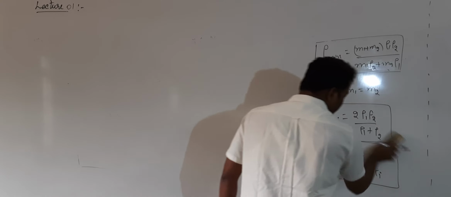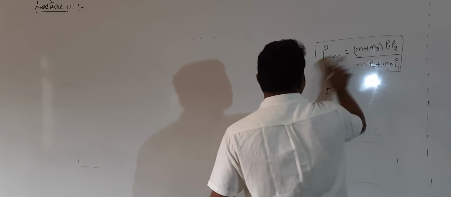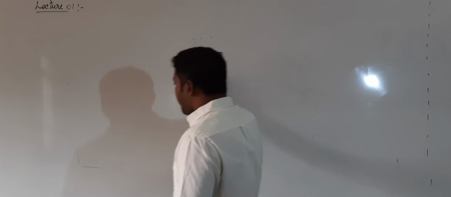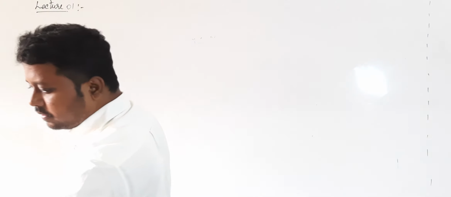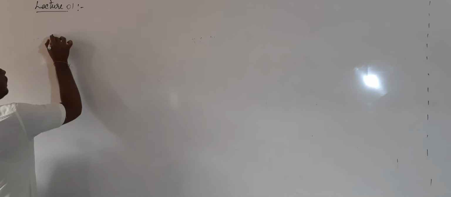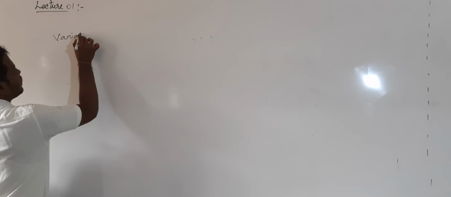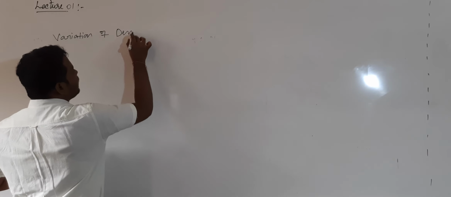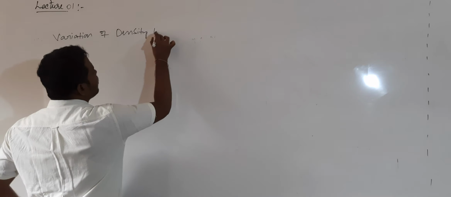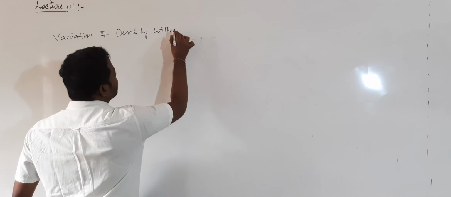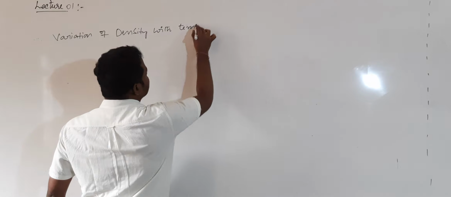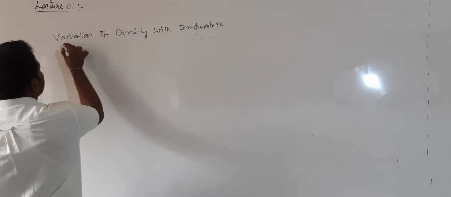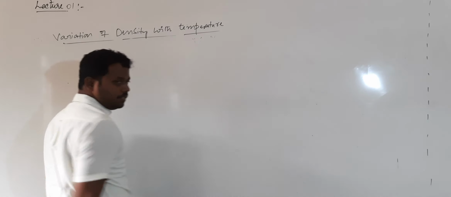First we will discuss the variation of density of a fluid with temperature. For fluids, how does density vary with temperature?